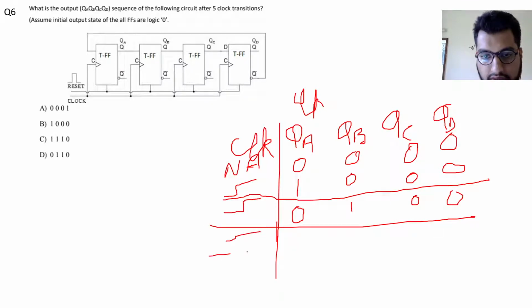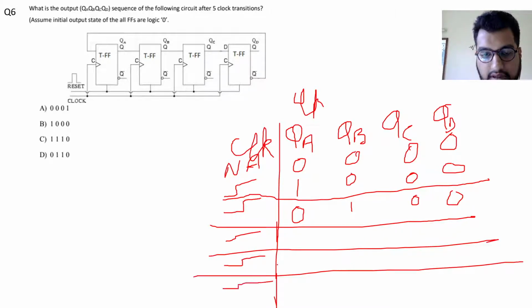Now third and fourth. Now QA is again equal to 0, so Q bar is again equal to 1, so it will again toggle and go to 1. The input to the next flip flop is 0, so it will remain at its previous state. Then at the next transition, QA toggles and goes to 0, the next one toggles because its input is now 1 and goes to 0, and so on through the following stages. Now the last one will toggle and go to 1.